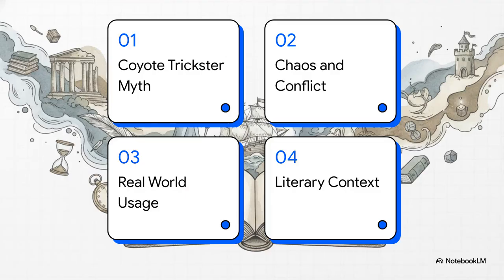To really lock down these 20 vocabulary words, here is our agenda. 1. The coyote trickster myth. 2. Words of chaos and conflict. 3. Real-world word usage. And 4. Literary words in context. Section 1.